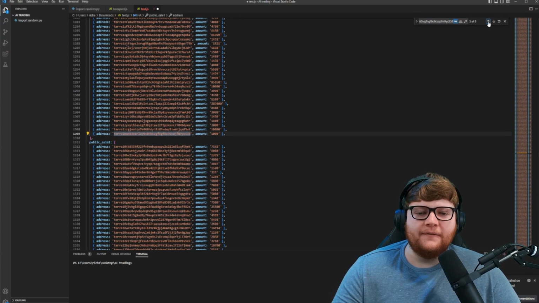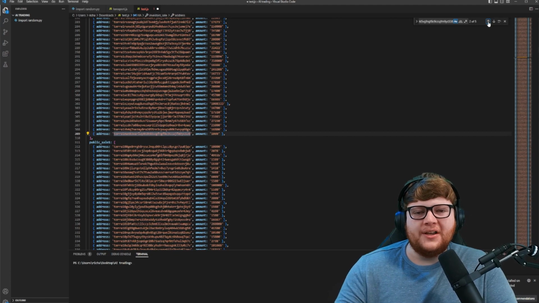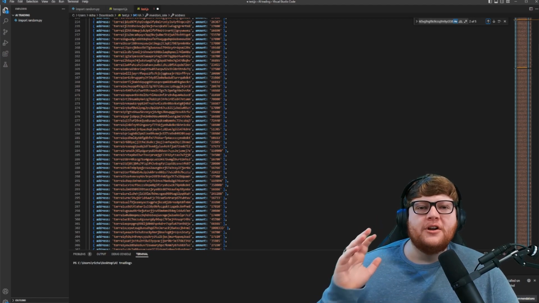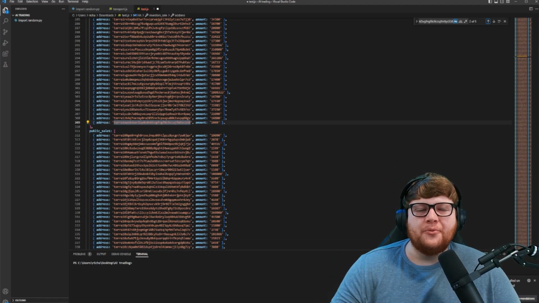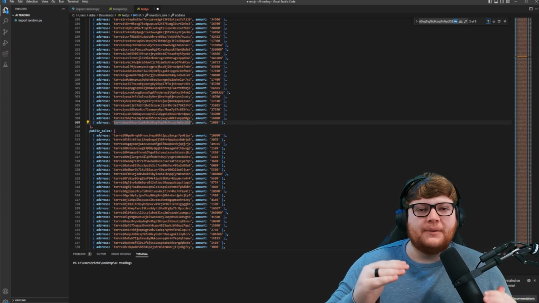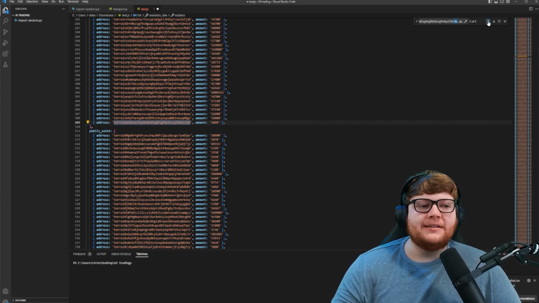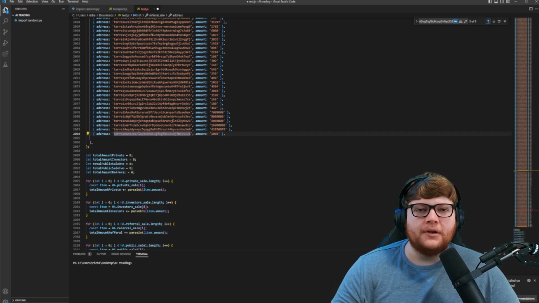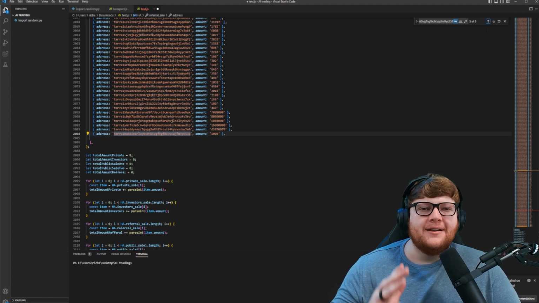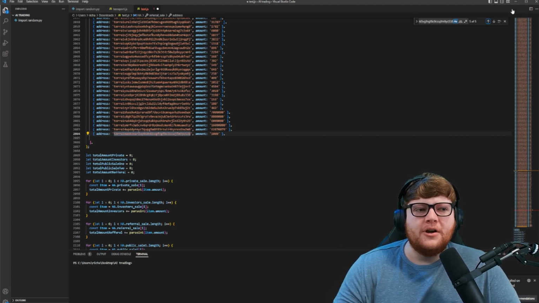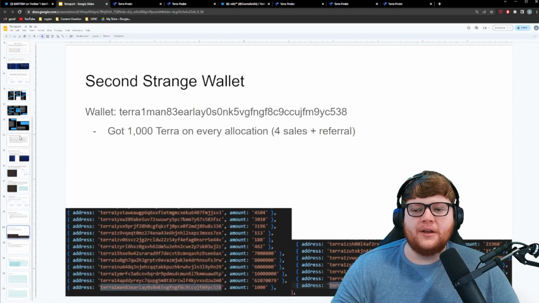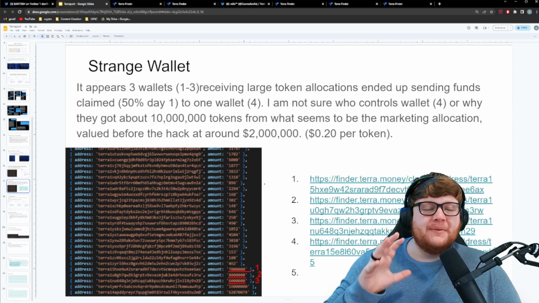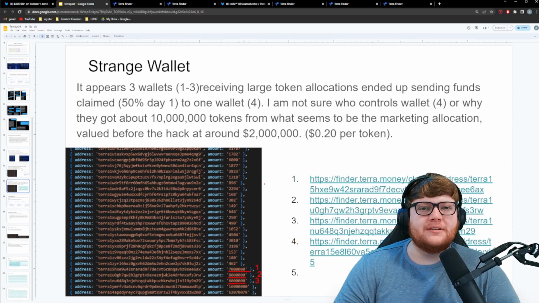It is at the end of every single different allocation, which is strange because if, let's say, there are a couple wallets in here that are duplicates, maybe somebody bought into the private sale and then they bought into public sale 1, their wallet is in a different position on both of those lists. It's not at the same spot. It's in a different spot depending on when they bought in. And so the fact that this one wallet is at the end of every single one is just very strange to me. And I know the value of this 5,000 Terra is not that extreme of value, but this is what led me to believe that maybe somebody went in and actually changed these different allocations for millions of the marketing pool, and maybe somebody self-allocated millions of these tokens from the marketing pool.